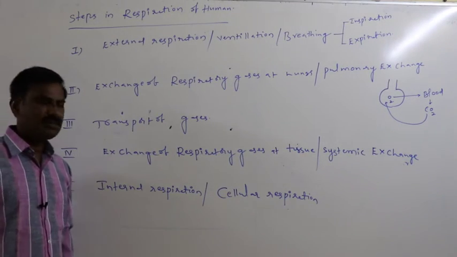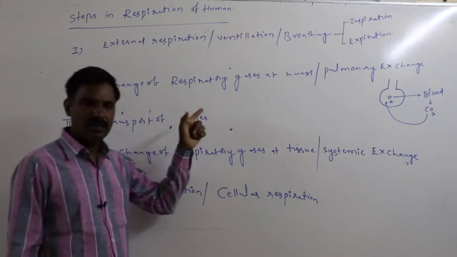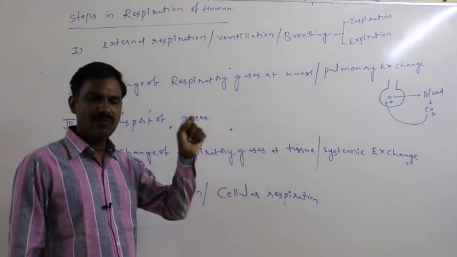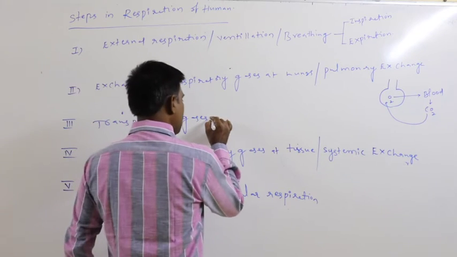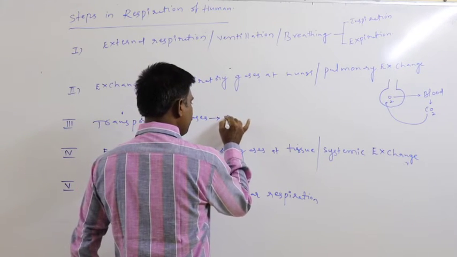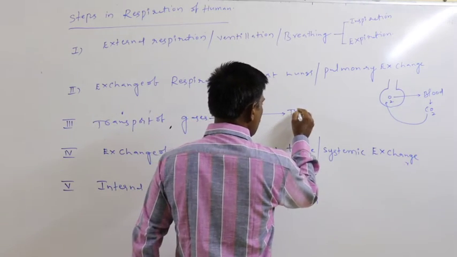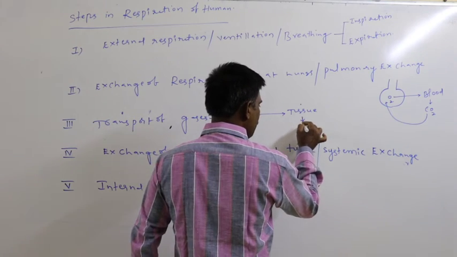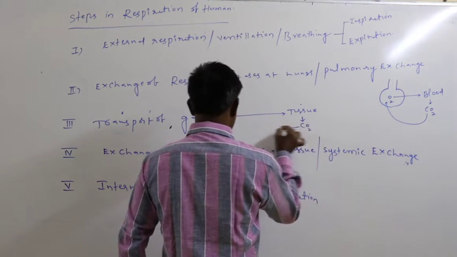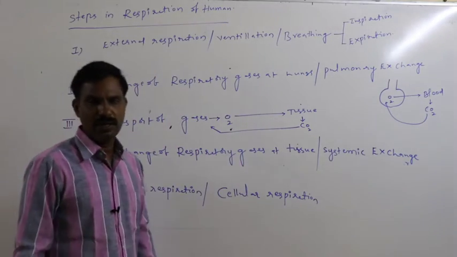Third one is that the O2 which reaches the blood near the lung has to be transported towards the tissue. In the tissue, whatever CO2 is produced has to reach the lung.